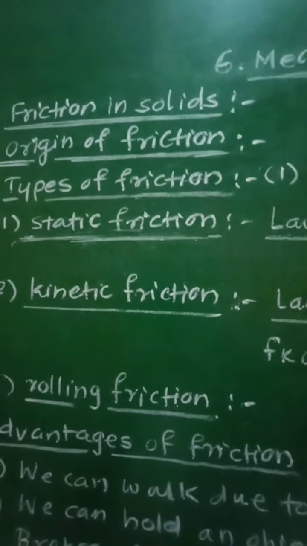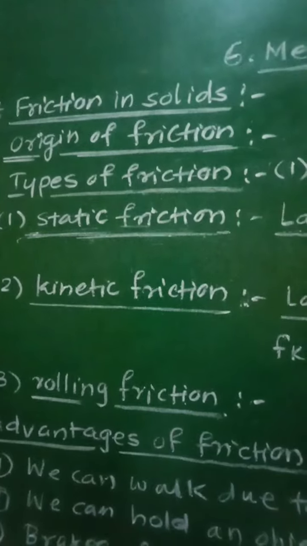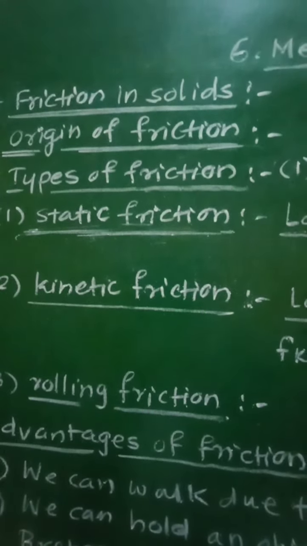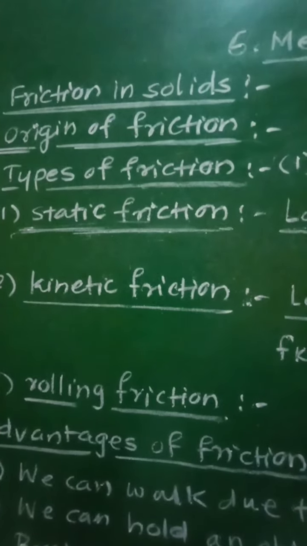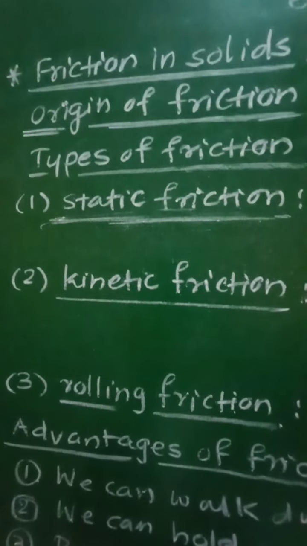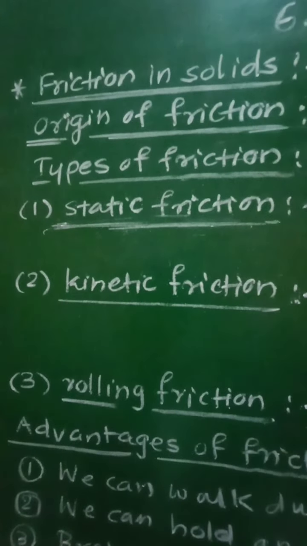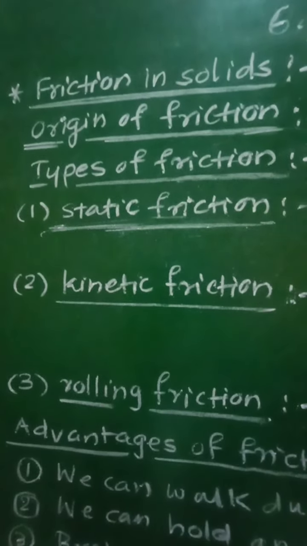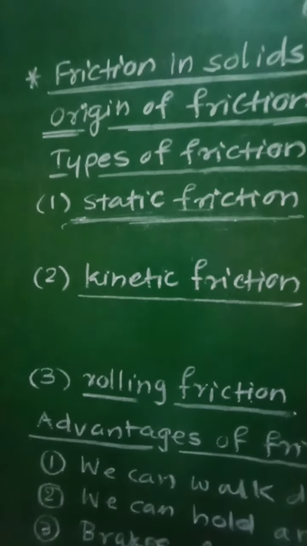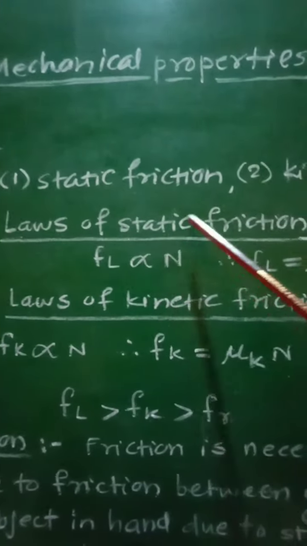Now before sliding motion of the body over the other body, the value of this force is maximum and is called as limiting force of friction. So in case of static friction, this force of friction will be maximum before the relative motion between the two surfaces in contact, and such type of force is called as limiting force of friction. And now let us see the laws of static friction.